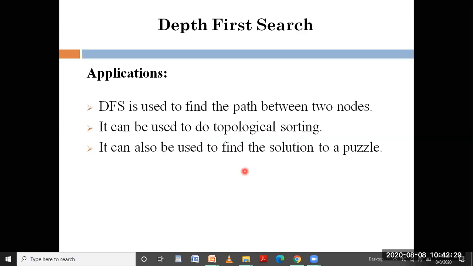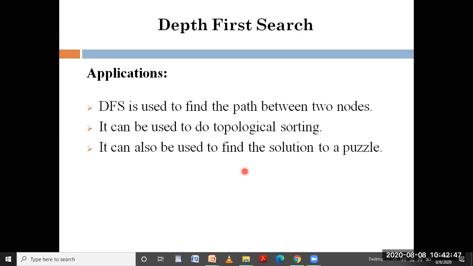Next are applications, where DFS can be used. DFS is used to find the path between two nodes. It can also be applied to perform topological sorting, which can be used to schedule jobs from given dependencies among them.